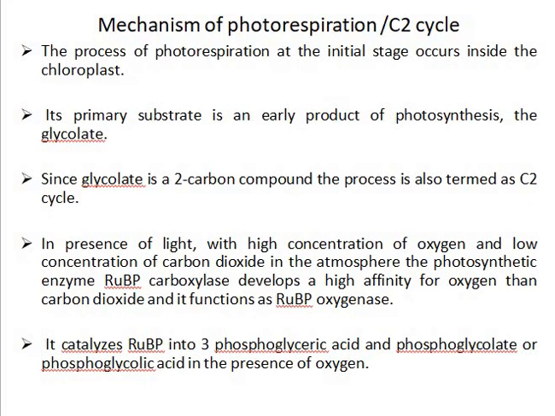In the presence of light, with high concentration of oxygen and low concentration of carbon dioxide in the atmosphere, the photosynthetic enzyme ribulose bisphosphate carboxylase develops a high affinity for oxygen than the carbon dioxide, and functions as RuBP oxygenase. It catalyzes RuBP into 3-phosphoglyceric acid and 2-phosphoglycolate or 2-phosphoglycolic acid in the presence of oxygen.